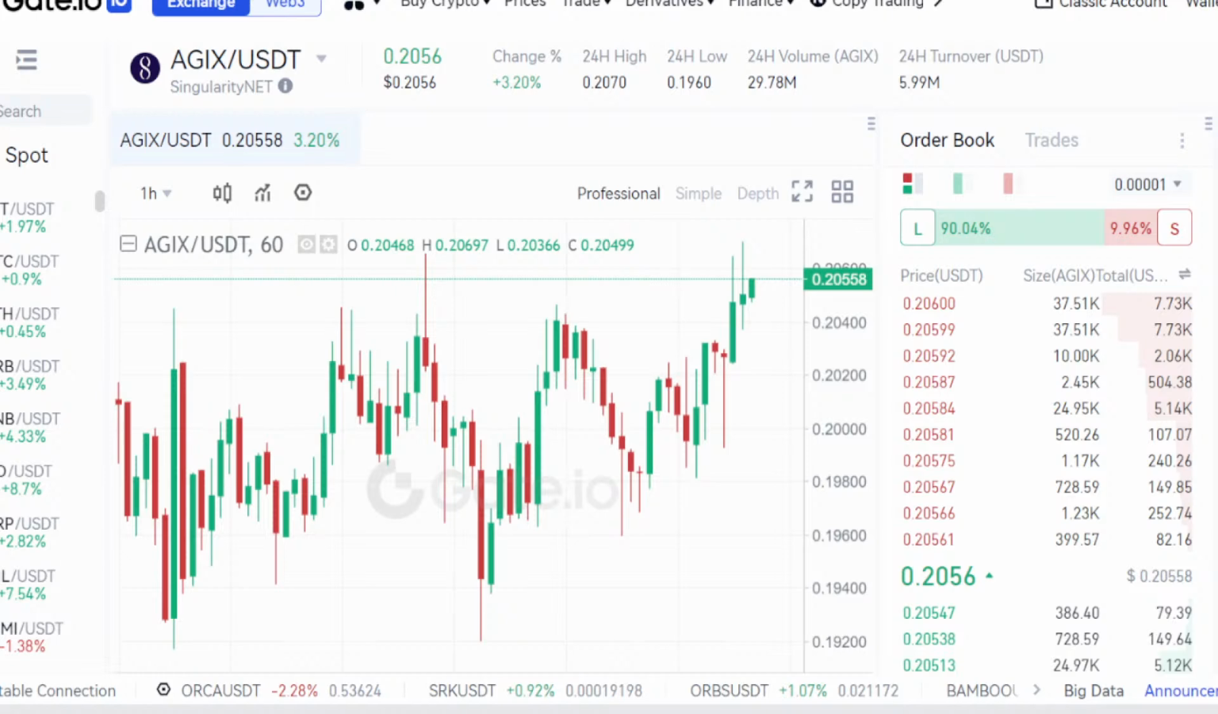So today we're talking about Singularities. We're just analyzing this token, trying to understand what the token means. We're using Gate.io to analyze the token that we're talking about in today's conversation.